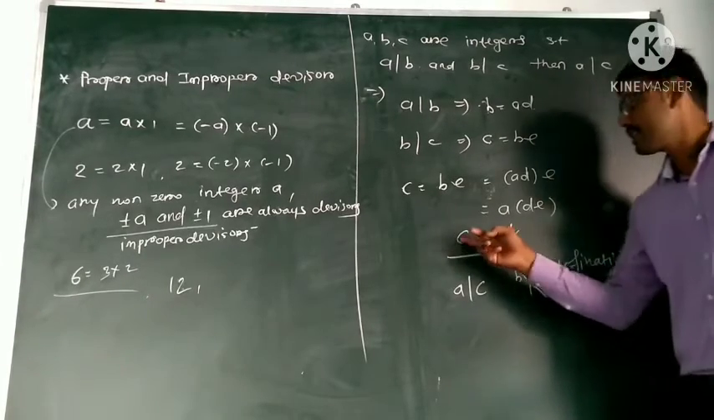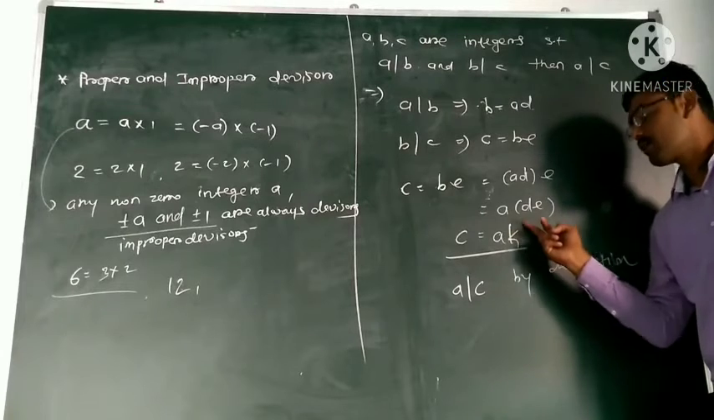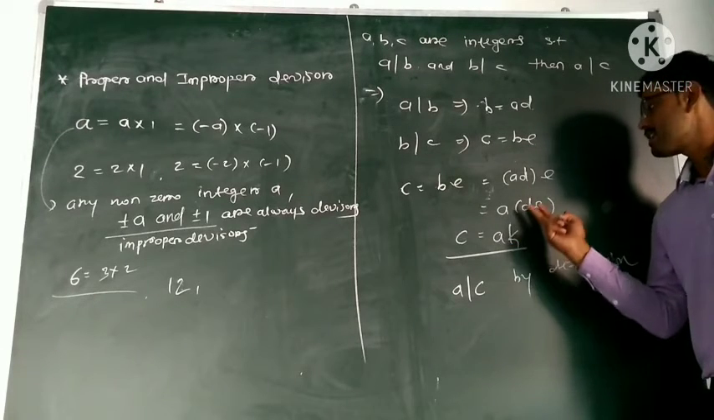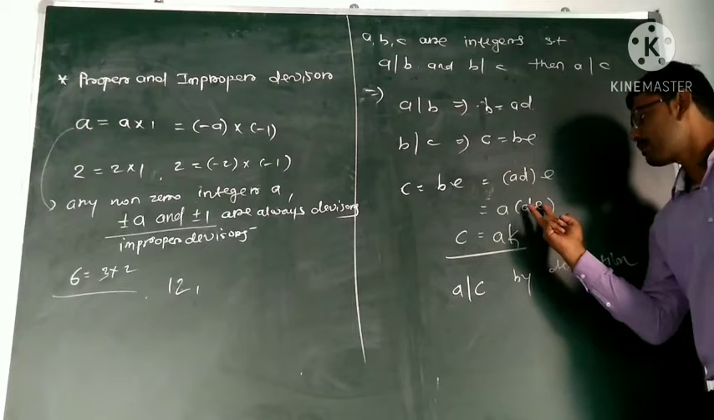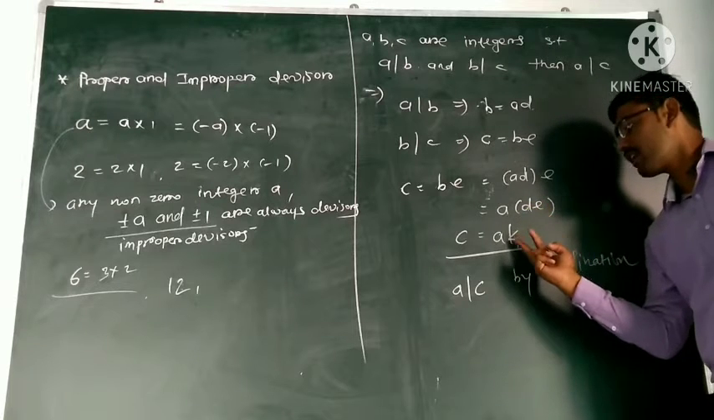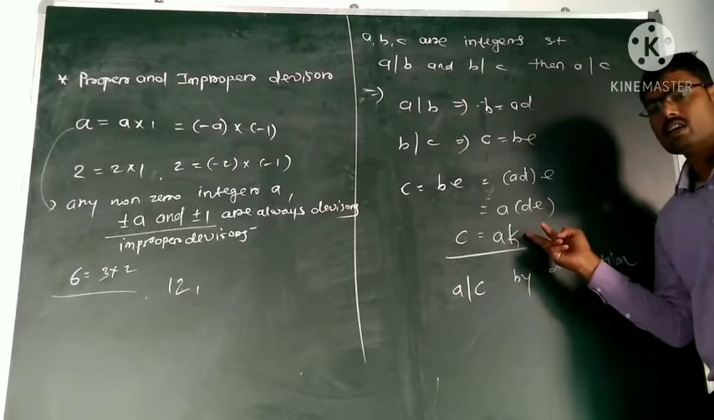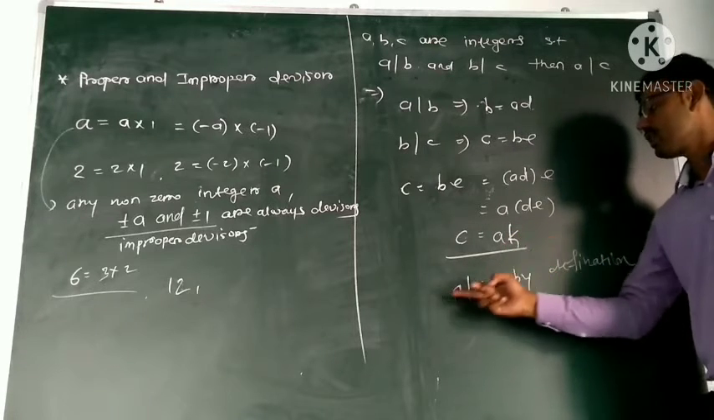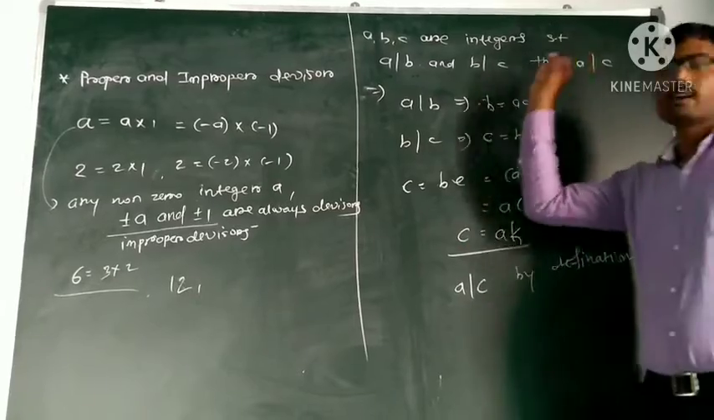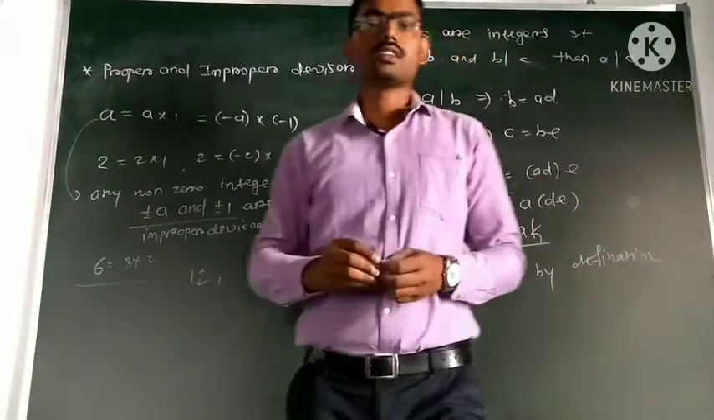Since C is equal to A into K, K is a non-zero integer obtained by multiplication of these non-zero integers. D into E we have noted by K. So C is equal to A into K, and by definition, A also divides C. This is a very simple property of divisibility.